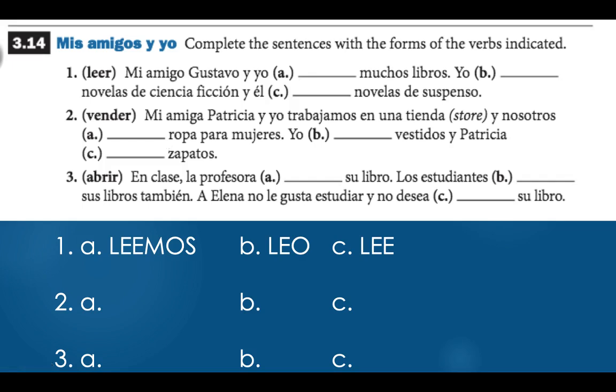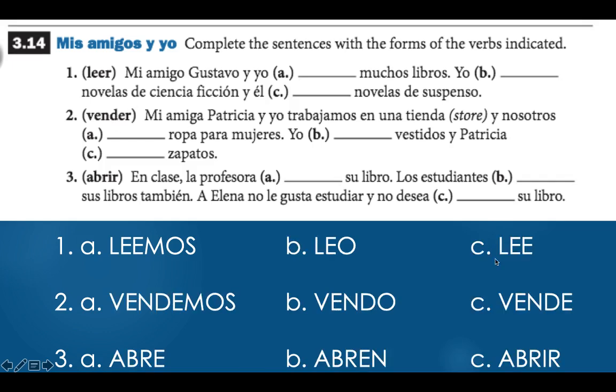Option B says that yo blank vestidos. I sell dresses. So if I sell, my verb here again is vender. Chop off your ER. In the yo form, to say that I sell, we need to add back in O. So we should get vendo. Vendo ropa para mujeres. And finally, Patricia sells shoes. Patricia, vender zapatos. We're going to take vender. In this case, vender must agree with Patricia, or she, ella. So in this case, we're going to chop off our ER, and we should be adding an E.